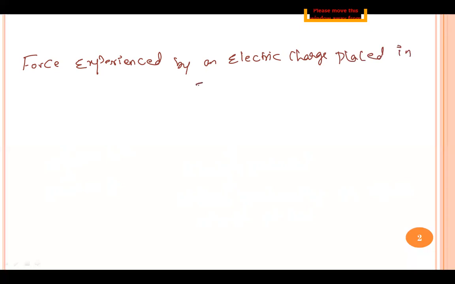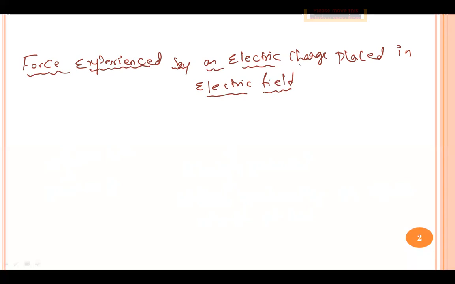We know whenever a charge is placed in the electric field, it is going to experience an electric force. We discussed this in the last chapter.